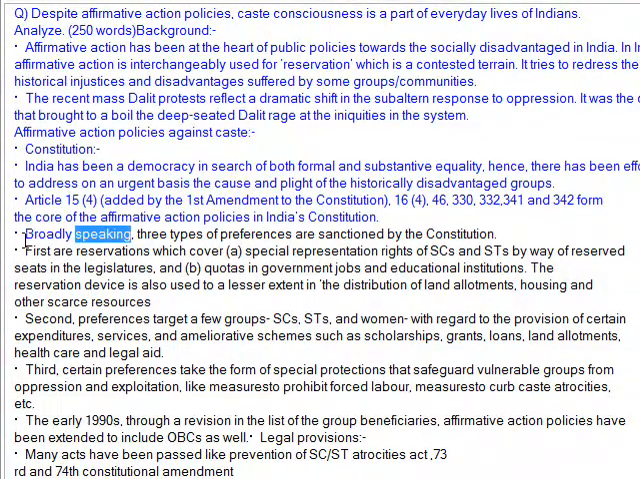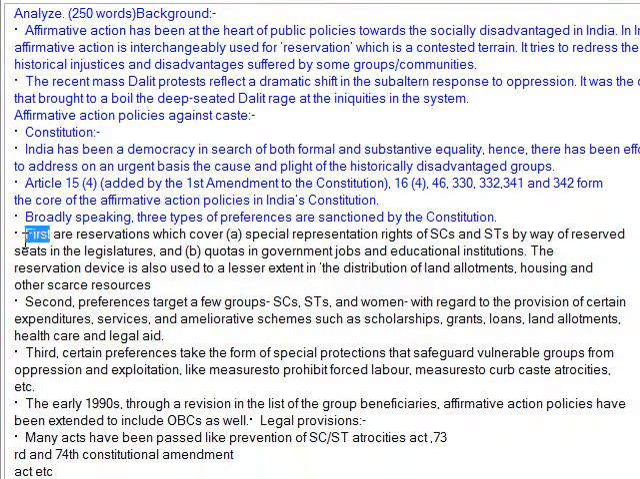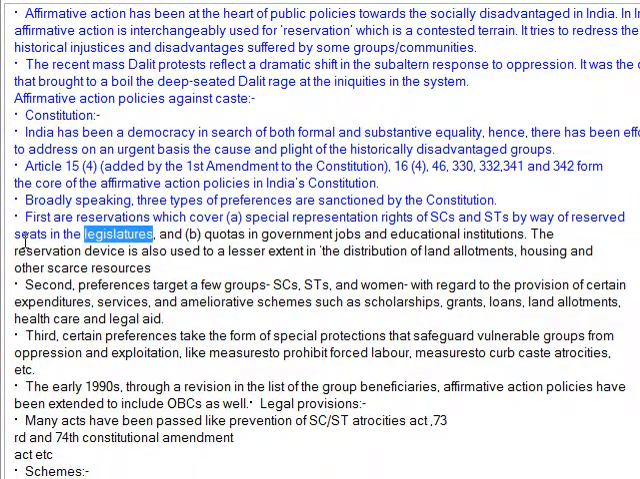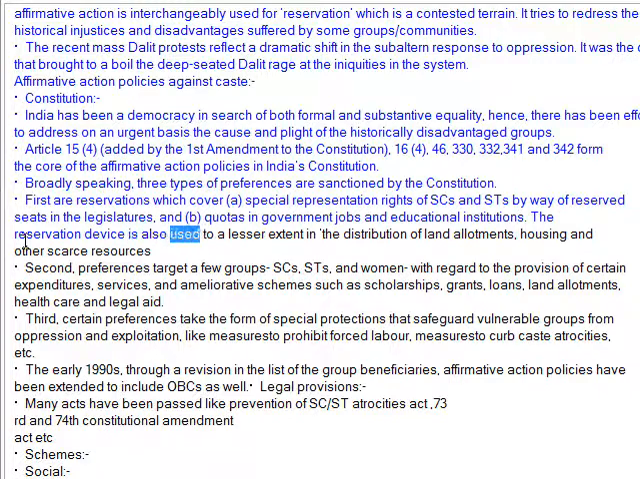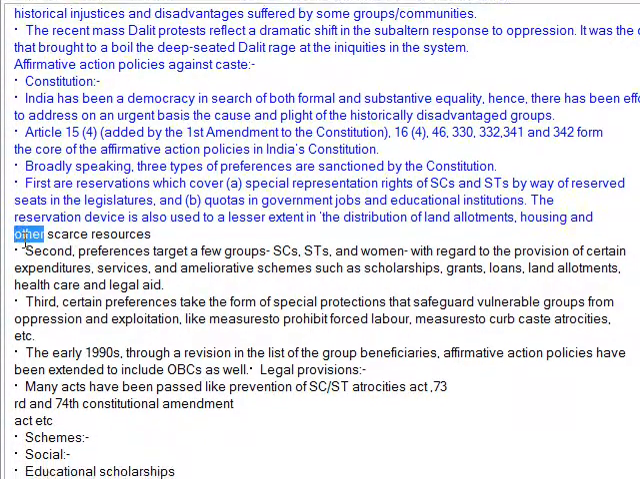Broadly speaking, three types of preferences are sanctioned by the Constitution. First are reservations, which cover special representation rights of SCs and STs by way of reserved seats in the legislatures, and quotas in government jobs and educational institutions. The reservation device is also used to a lesser extent in the distribution of land allotments, housing and other scarce